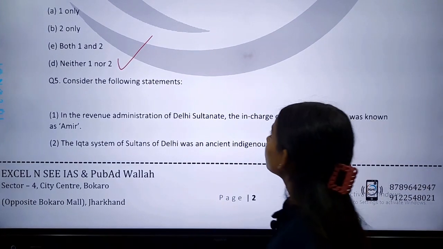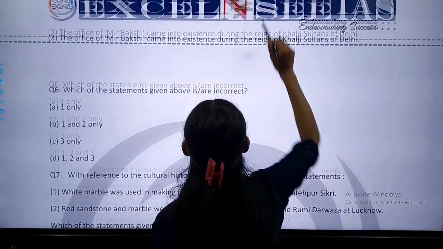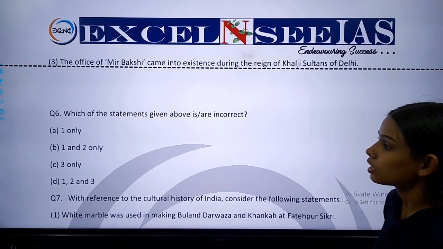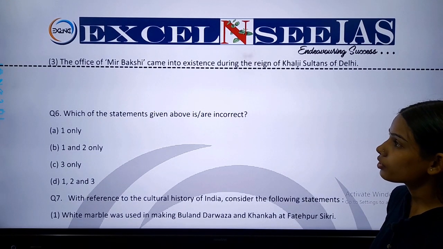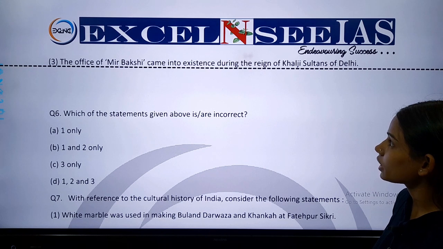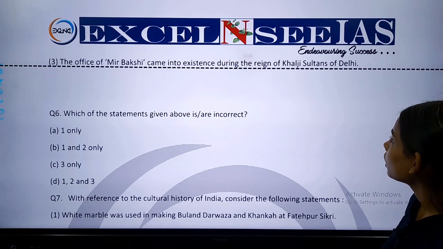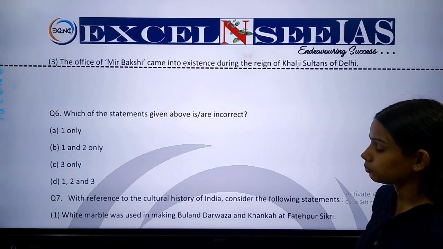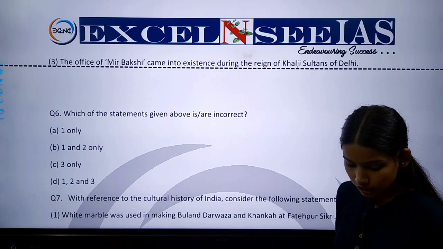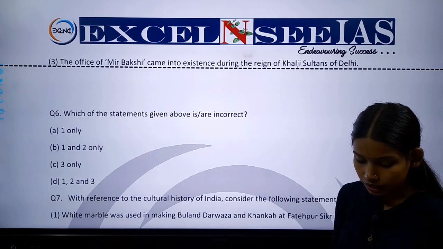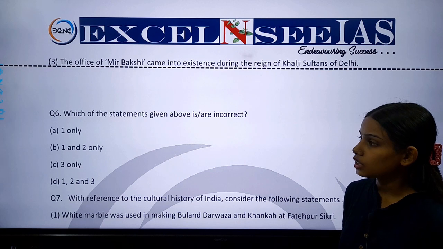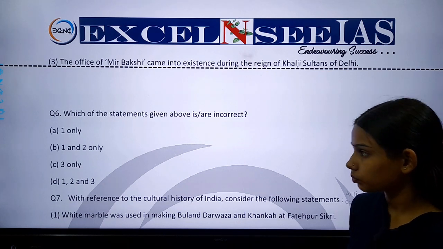Now the third statement is that the office of Mir Bakshi came into existence during the reign of Khalji Sultans of Delhi. So these are the three statements and you have to identify which of these are correct.